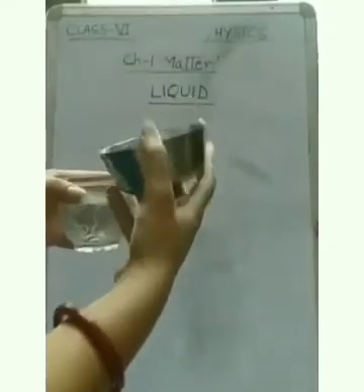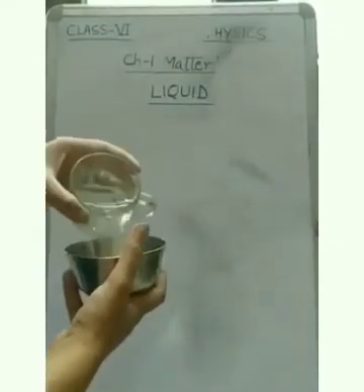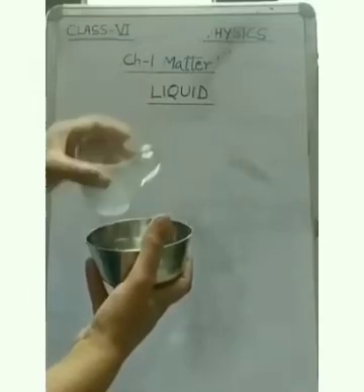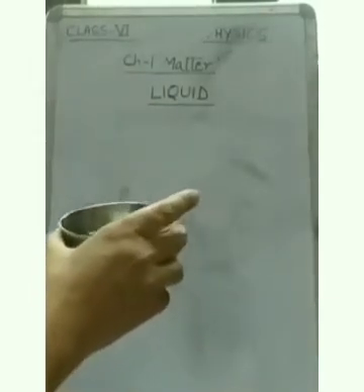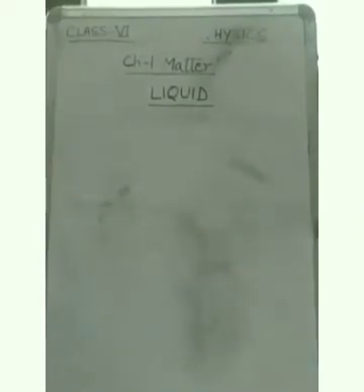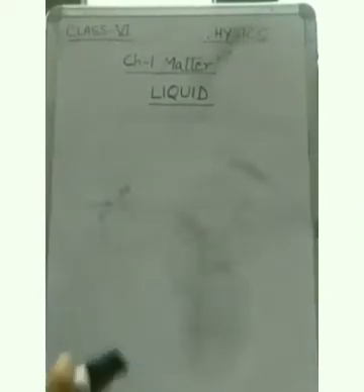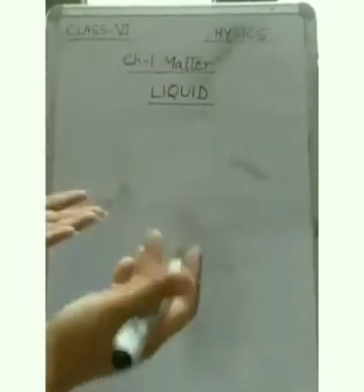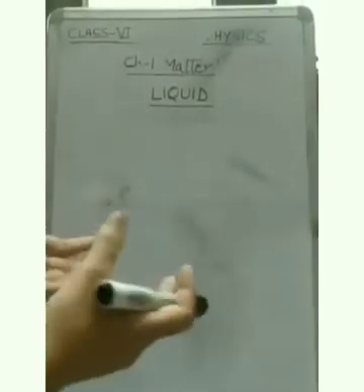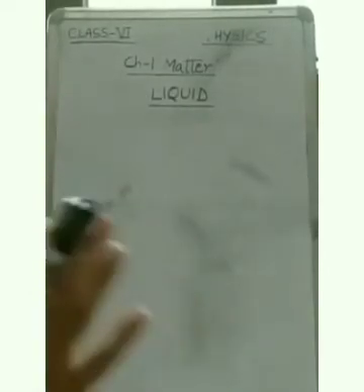They do not have fixed shape, but they have fixed volume. Means they will take same amount of space whether they are placed in anywhere or in any container.